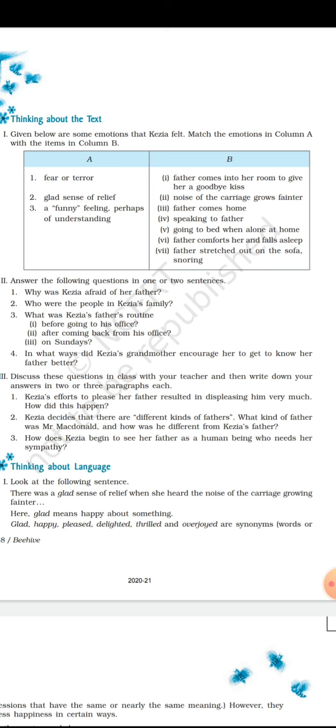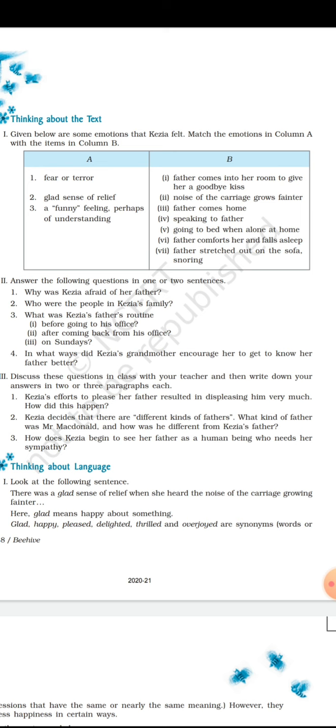The first is fear or terror. Match the sentences appropriate to this situation. The first sentence is appropriate: the father comes into her room to give her a goodbye kiss. Sentence third, father comes home, also triggers a feeling of fear and terror.